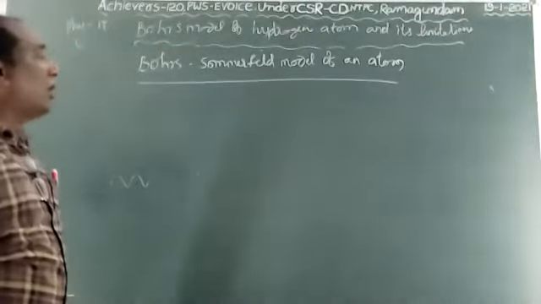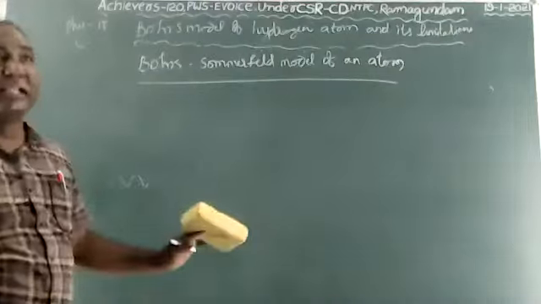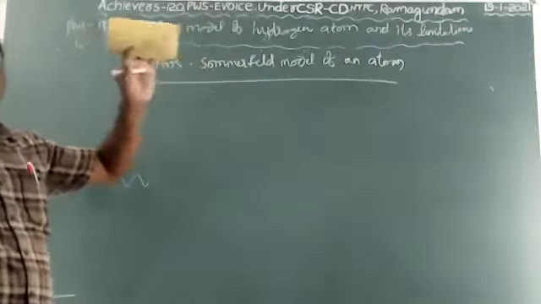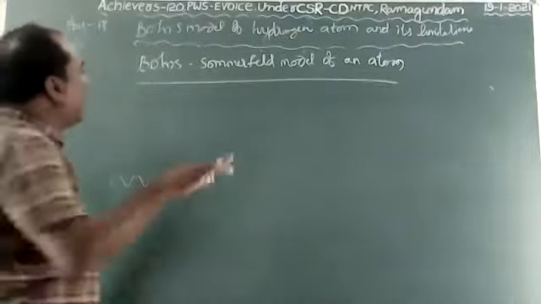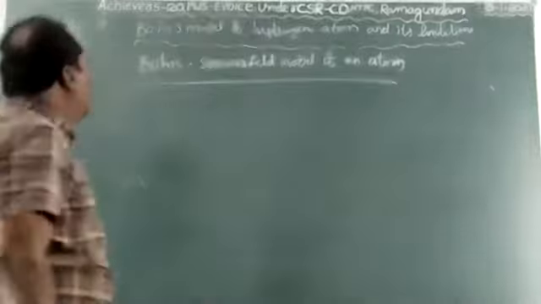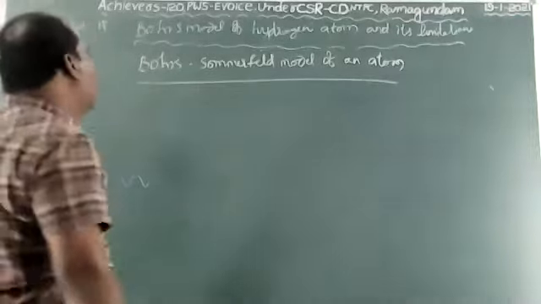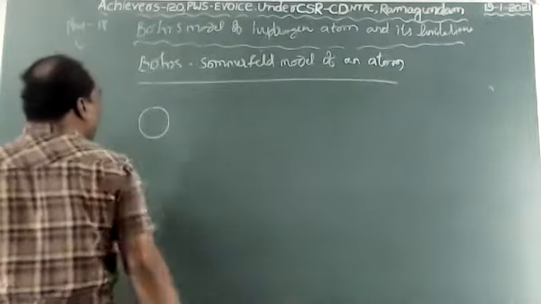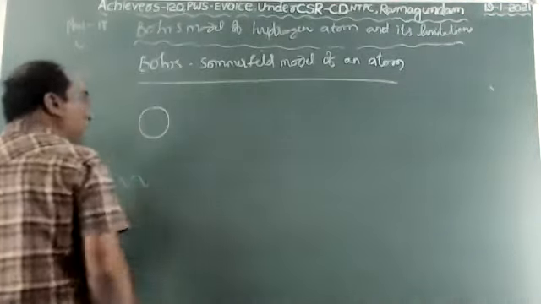Bohr did not account for the splitting of finer lines. Bohr could not explain why finer lines are formed in the hydrogen atom. To overcome this, Sommerfeld modified Bohr's atomic model. So Bohr's first orbit retains the same as usual.